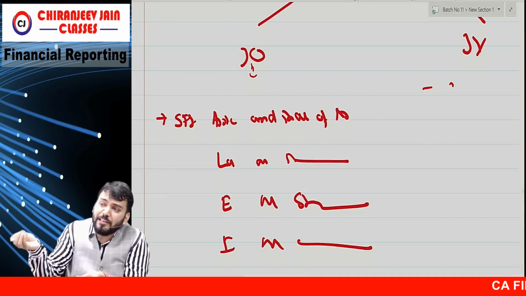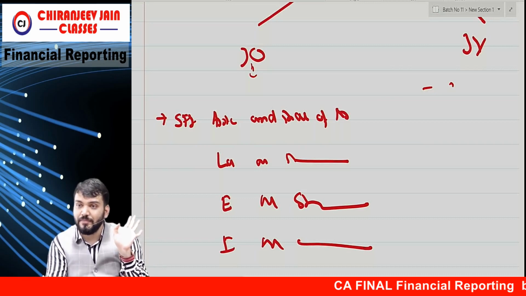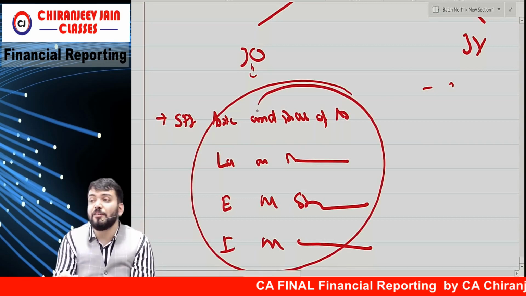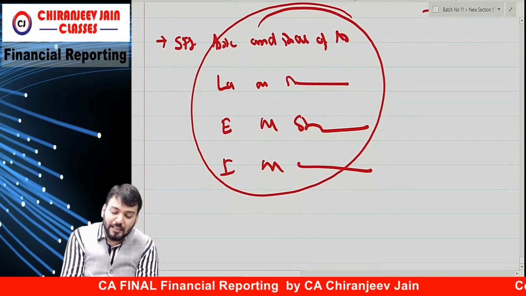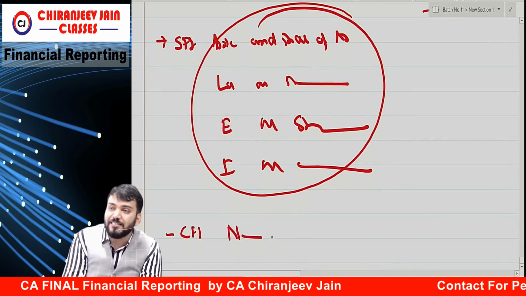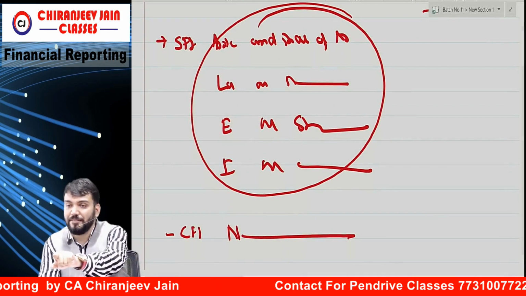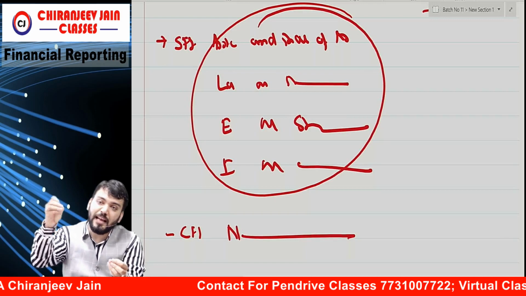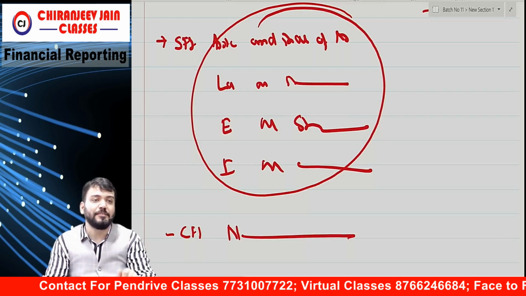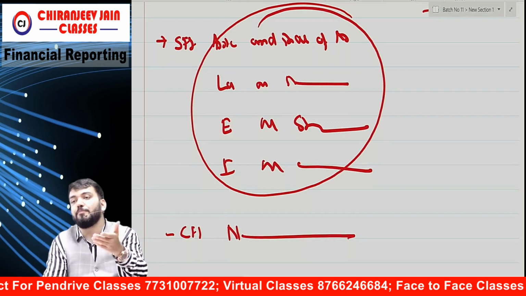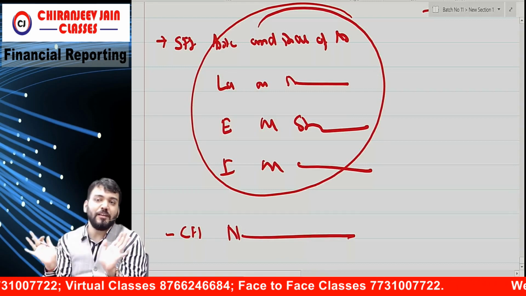Means can I say it will be recorded in my books only, because there is no need to record in the joint venture books? Correct? So all assets and liabilities will be incorporated in separate financial statements. And if it is already recorded in separate financial statements, can I say in CFS no other adjustment is required? Normally in SFS we write down investment, but here we don't write down investment; we write down assets and liabilities directly. If the asset belongs to you entirely, write down 100% of the asset. If the asset belongs proportionately, write down the proportionate asset in separate financial statements. But in CFS, no adjustment is required.